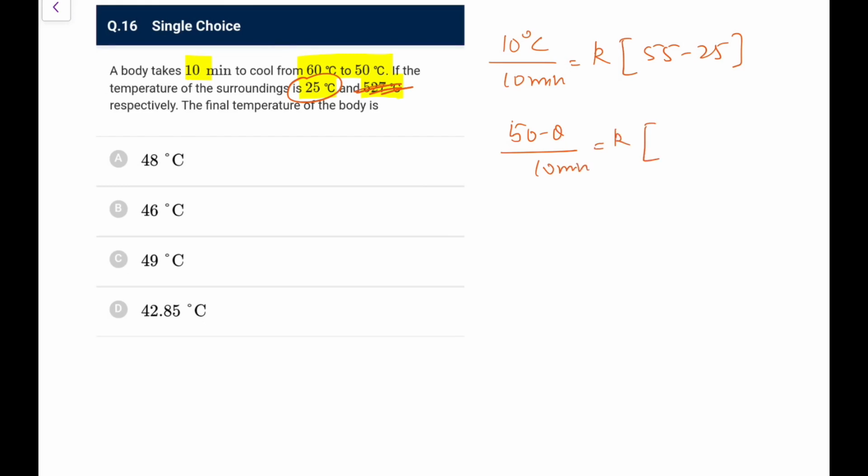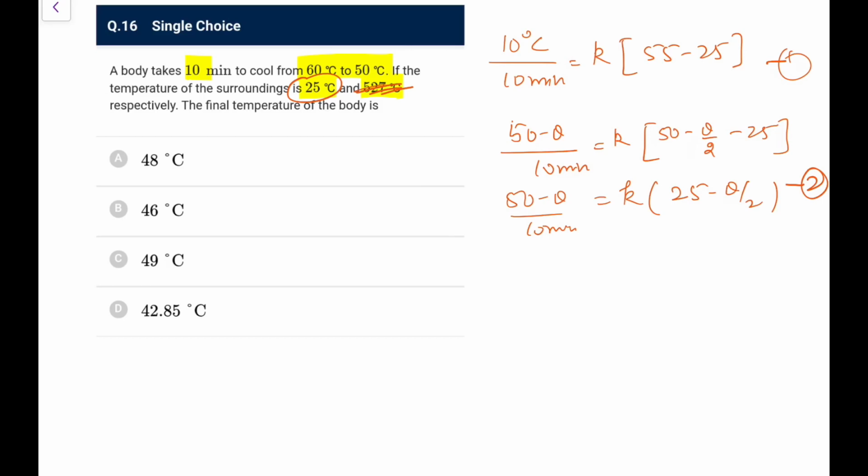If I take the average, 50 plus theta by 2, minus 25, it is coming out as k times theta by 2, that is 50 minus theta upon 10 minutes. So this is first, this is second, divide both.